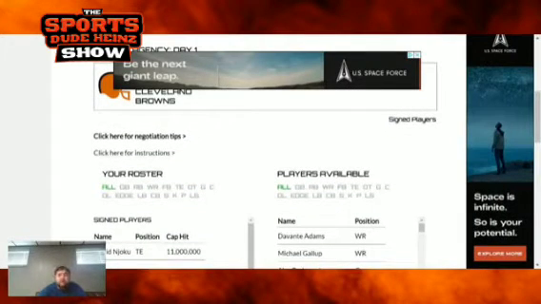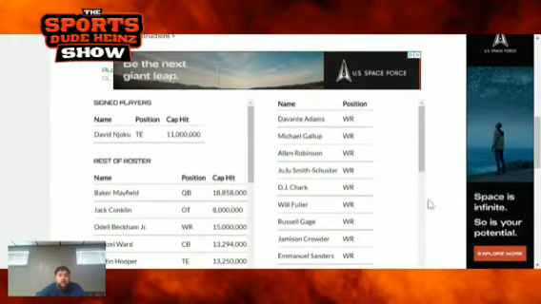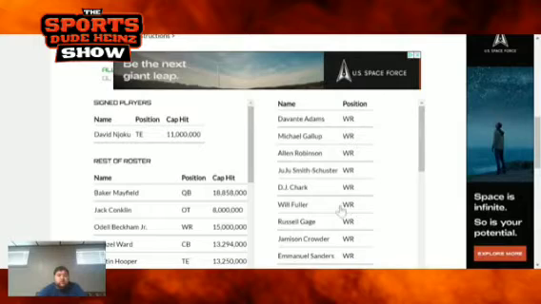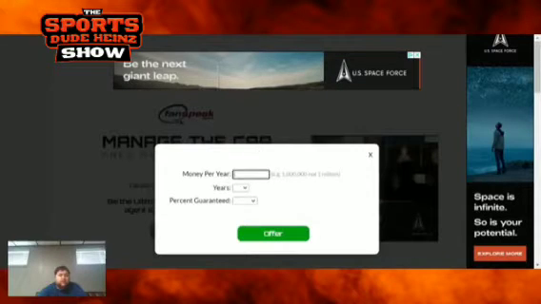And with Cleveland, since we cut Jarvis Landry, we have to sign a wide receiver. I'm looking at, obviously, Allen Robinson, and Michael Gallup, who's probably expected to re-sign with Dallas. DJ Chark stands out to me. I like him quite a bit. Let's go ahead and try DJ Chark or Allen Robinson. We'll try Allen Robinson first. Let's see if he'll accept our offer. We'll try $13.5 million.